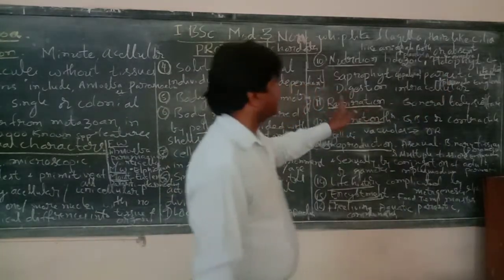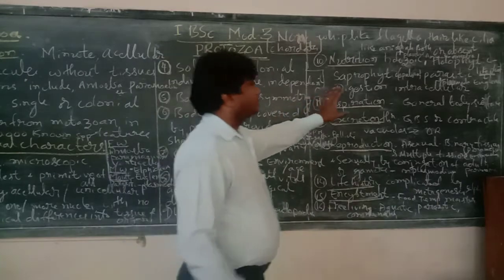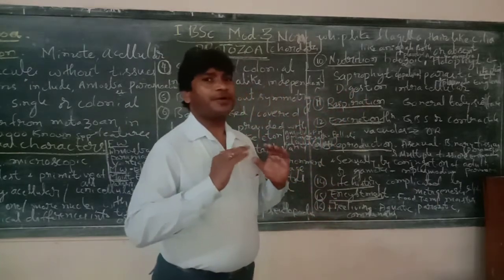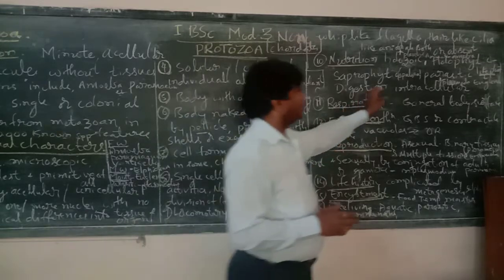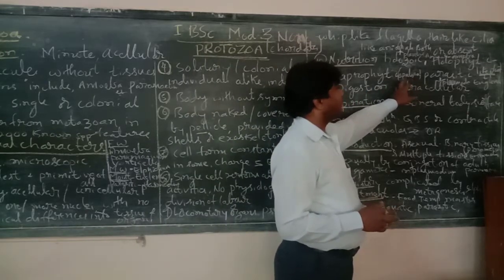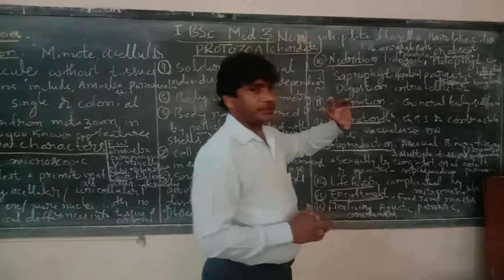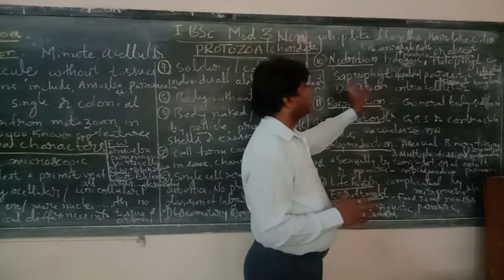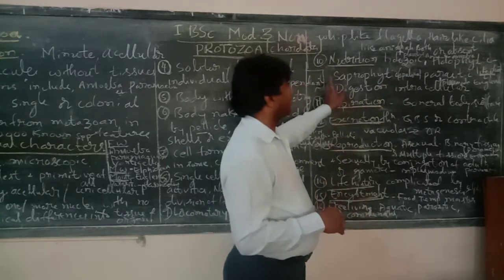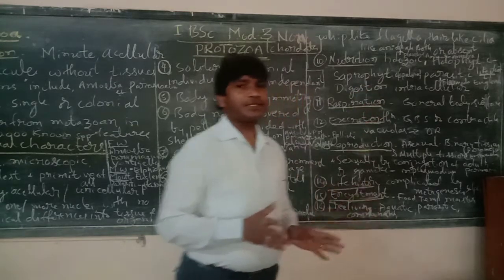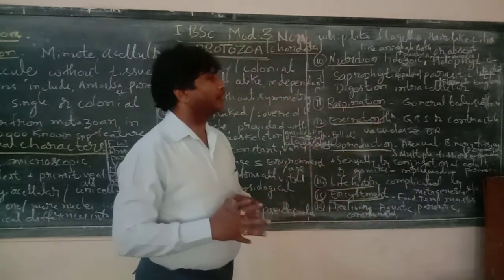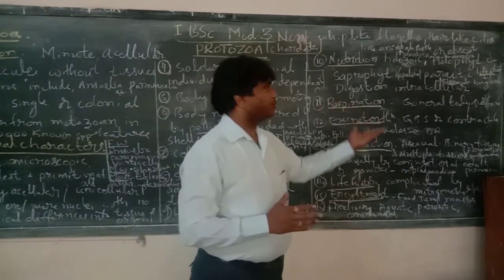Then saprophytic means some of the protozoans feed on organic matter, such as the life form called Opalina. So they feed on organic matter, called saprophytic. Then parasitic. Parasitic means they depend upon other life forms, like Plasmodium.